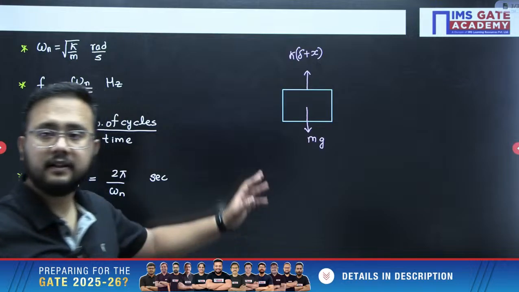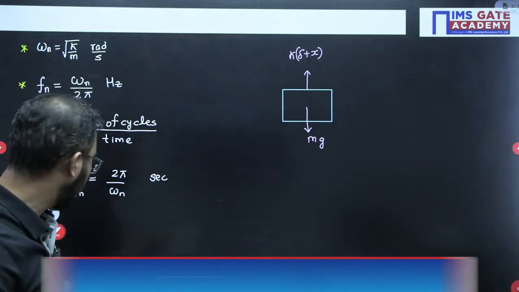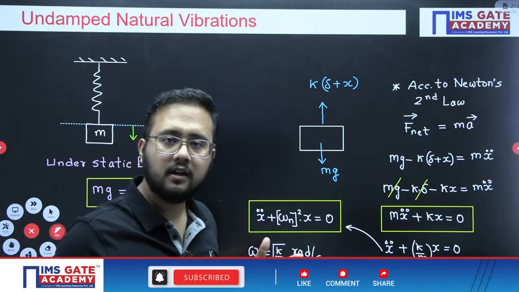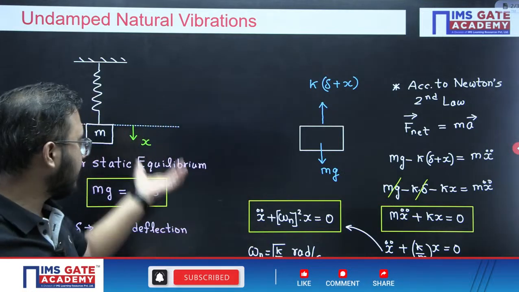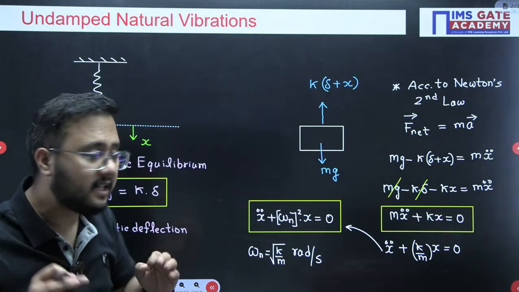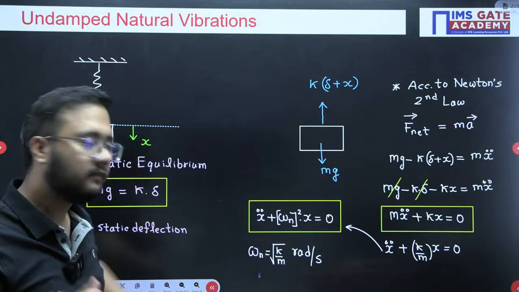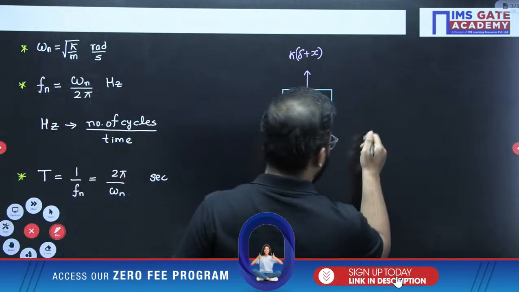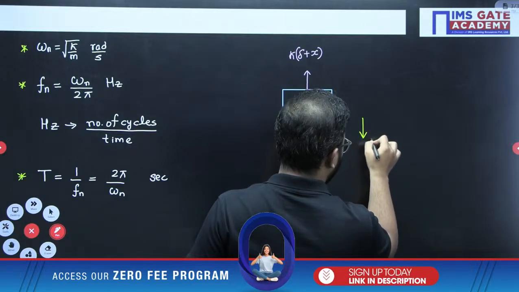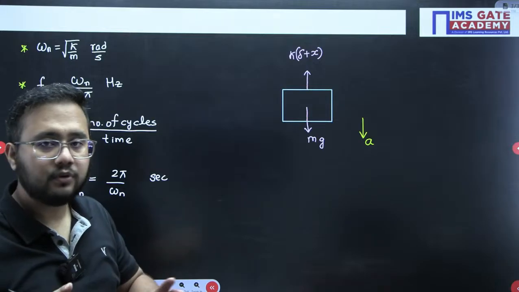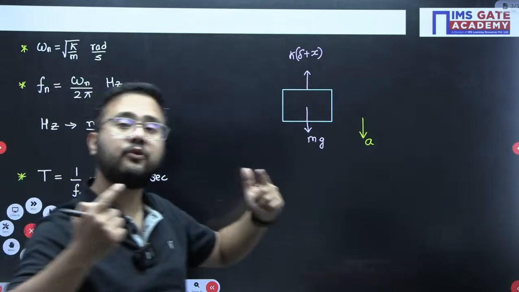Now, as we already discussed, the disturbance is provided initially in the downward direction, so the acceleration direction would be downward only. Opposite to this acceleration direction, the inertia force will act.